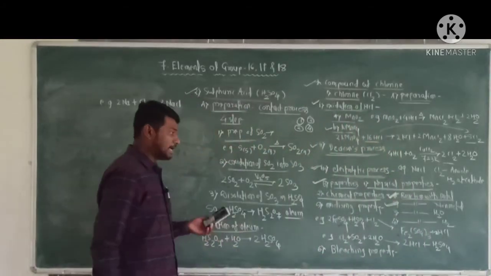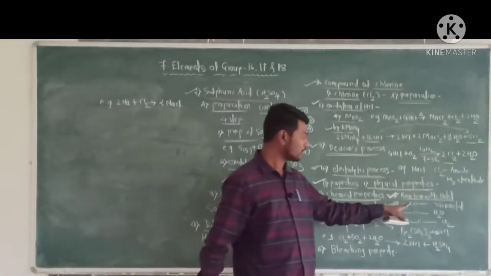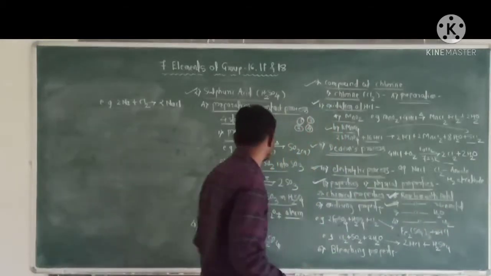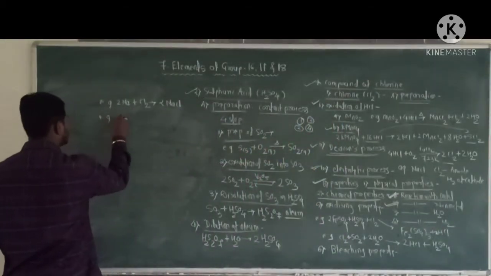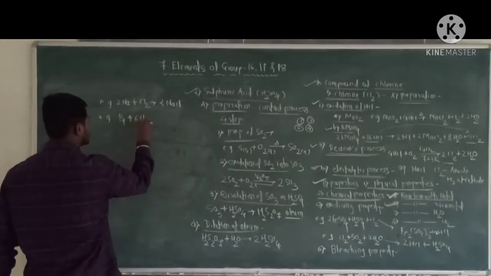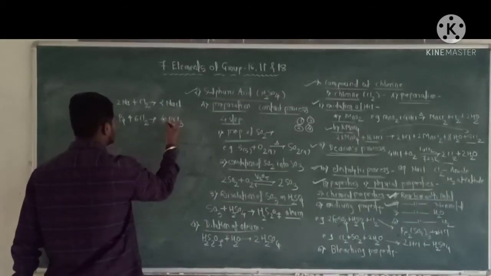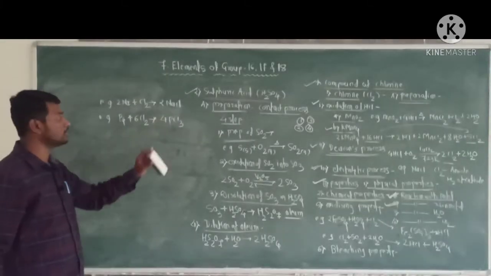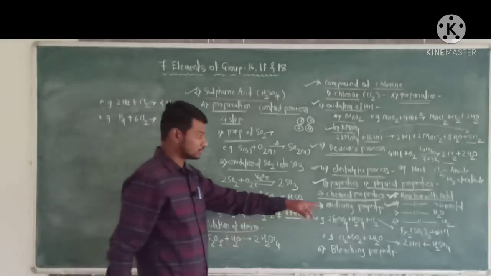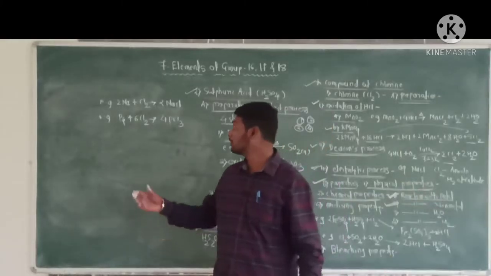Okay. Now next, reaction with non-metal. Chlorine reacts with a non-metal to form chlorides. For example, P4, that is phosphorus, reacts with 6 molecules of chlorine to form 4 molecules of PCl3, that is phosphorus trichloride. Second chemical property, reaction with non-metal: chlorine reacts with a non-metal to form a chloride.